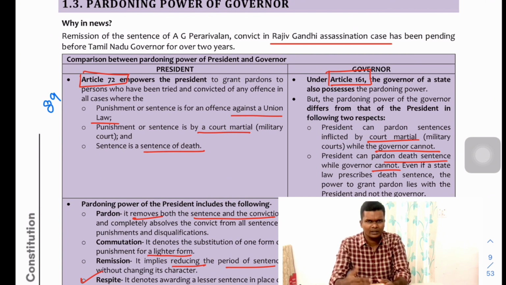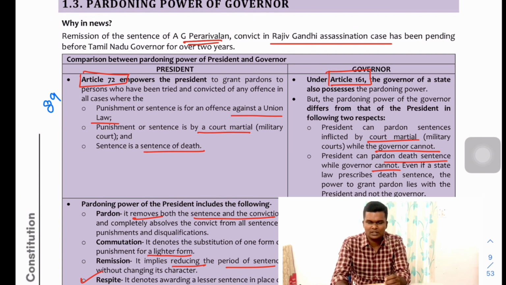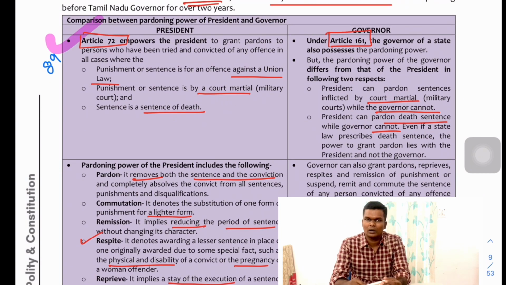This is also one of the recurring topics, often repeated in UPSC Prelims as well. The topic is related to the pardoning power of the governor. The President as well as the governor has the power to pardon a criminal who is convicted. So this is related to the case of the ex-Prime Minister Rajiv Gandhi's assassination case, wherein a person, Perarivalan, his case came to the Tamil Nadu governor for pardoning.